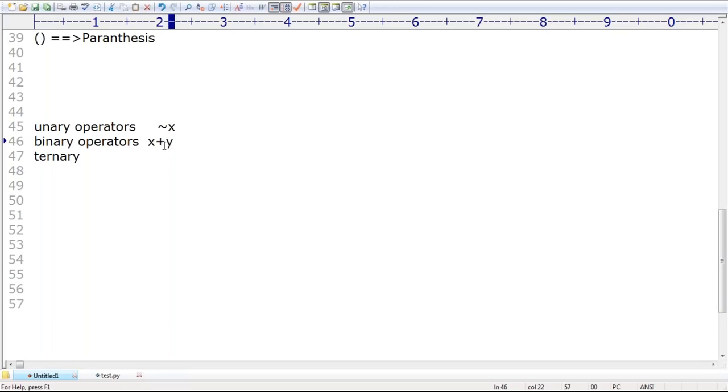Remember this. A binary operator means something like x plus 5. When compared with the binary operator, the ternary operator gets the next level priority. Highest priority is unary, next level is binary, next level is ternary. The reason is, how many arguments does a ternary operator have? Three. Applying an operator to one argument, to two arguments, or to three arguments, which one is the easiest? Applying the operator to one argument.